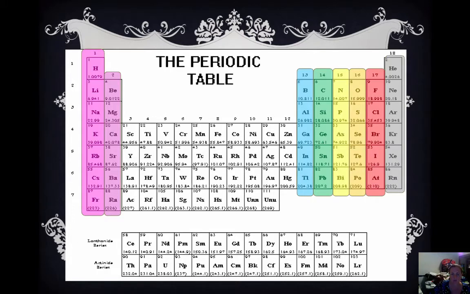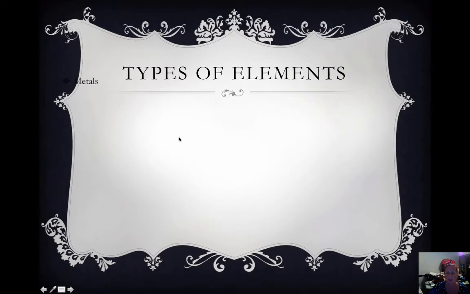Okay, the transition metals work a little bit differently. They all do have the same number of valence electrons in each group, but it doesn't match up quite with the group number.